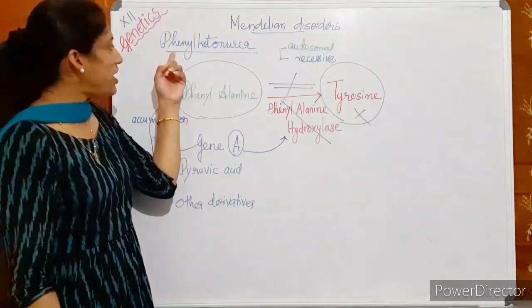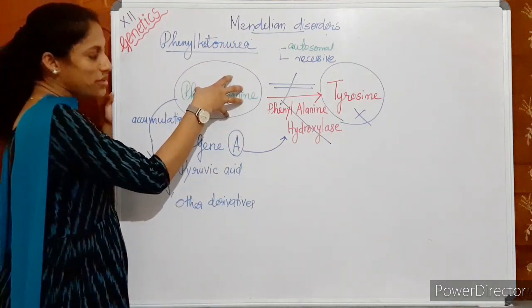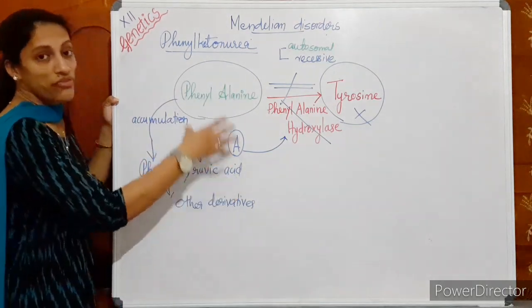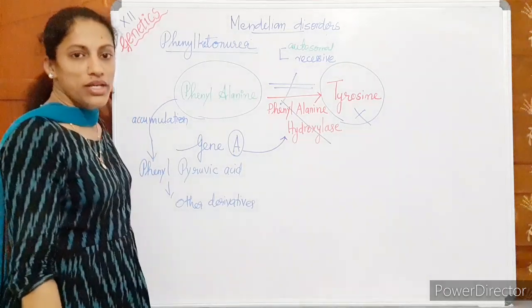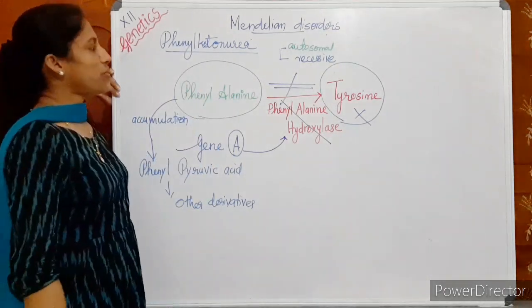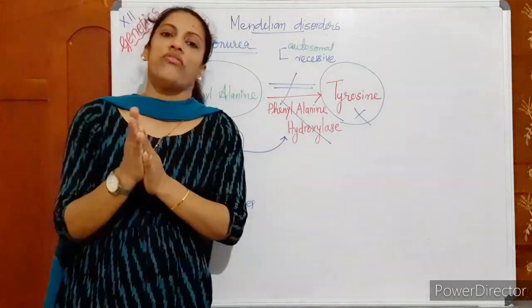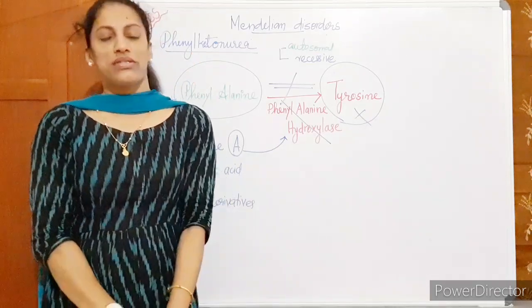Excess phenylalanine in the body will be converted to phenylpyruvic acid and phenylketone bodies, and this can be excreted through urine. So the disease is named phenylketonuria. And also these components accumulate in our brain and create mental retardation and other troubles.